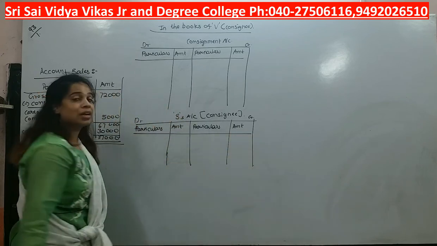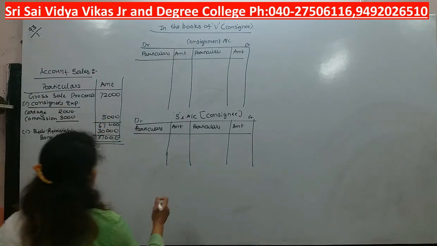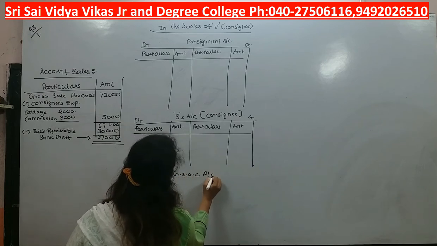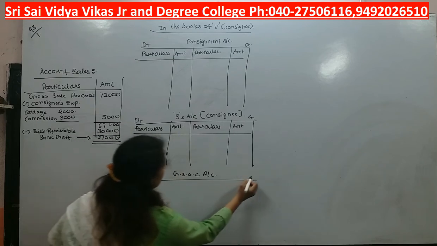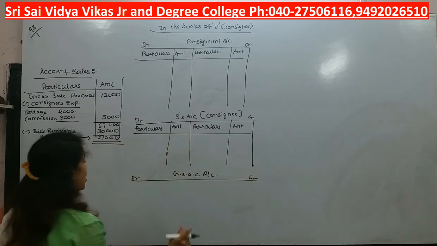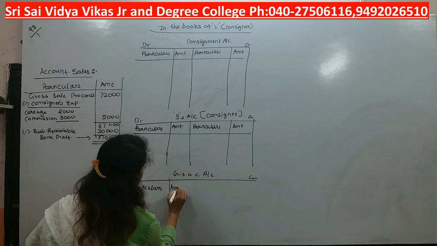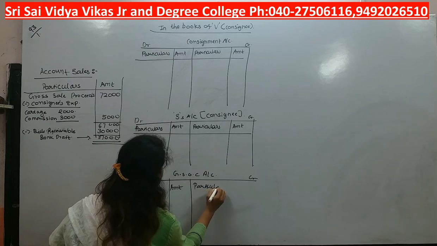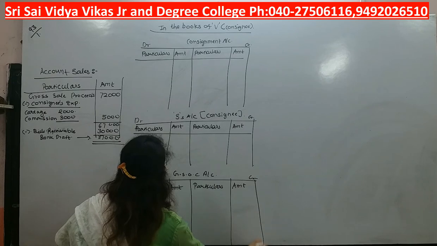Debit the receiver, credit the giver. This principle we are going to follow over here. And the third ledger will be the GSOC account, that is goods sent on consignment account, divided into 2 parts, debit and credit, with particulars and amount.